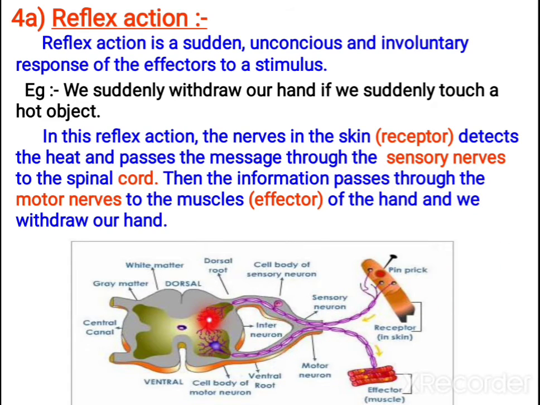Later it is processed here, and through motor nerves it gives the order. All reflex actions are controlled by spinal cord only. Then suddenly your hand will be withdrawn. The effector, the muscles, are giving the action.